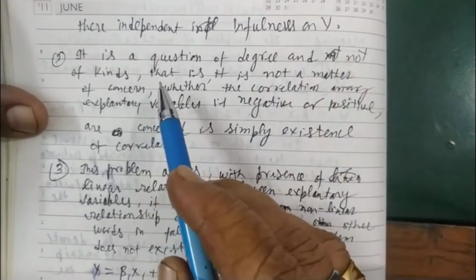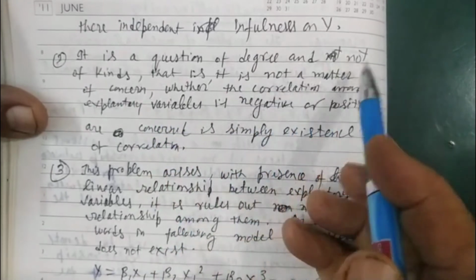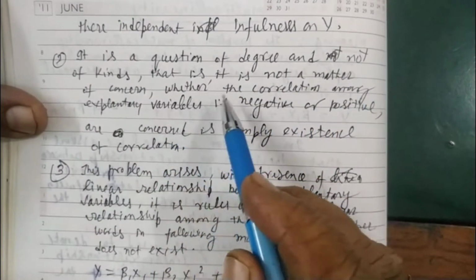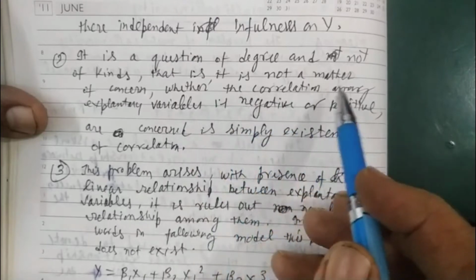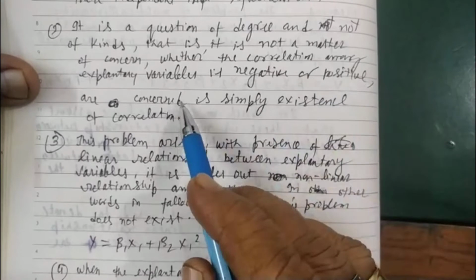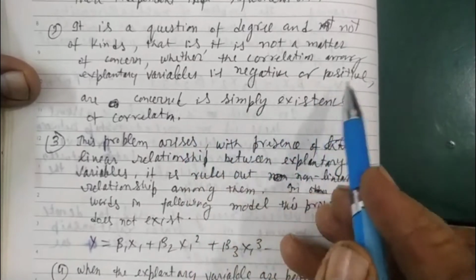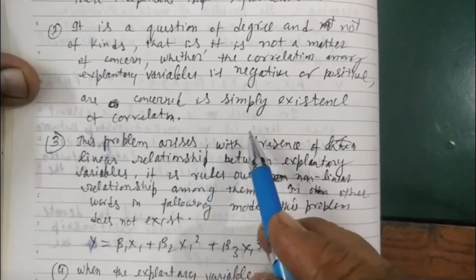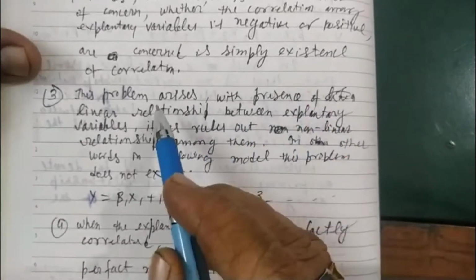Second, it is a question of degree and not of kind. It is not a matter of concern whether the correlation among explanatory variables is negative or positive; the concern is simply the existence of correlation.